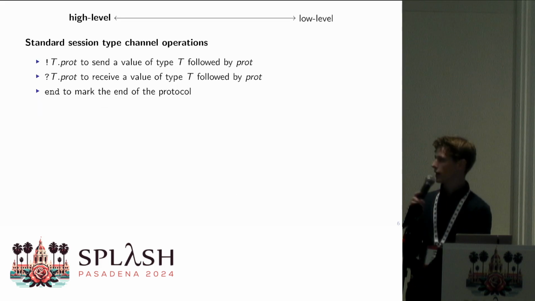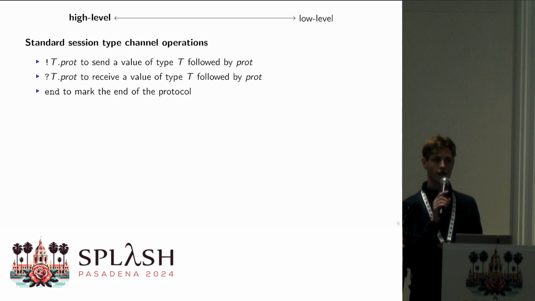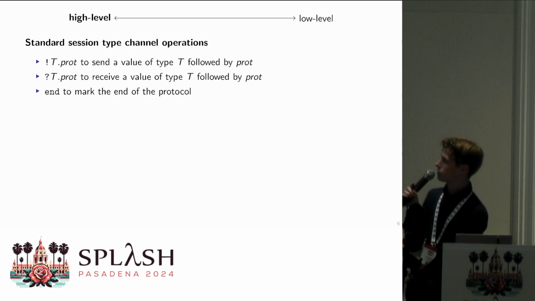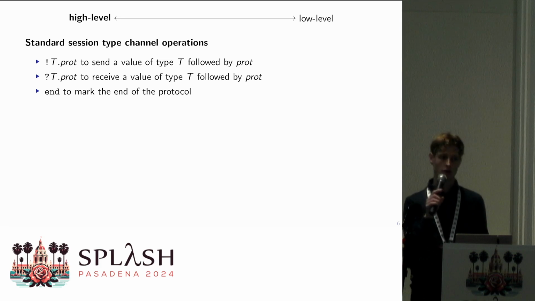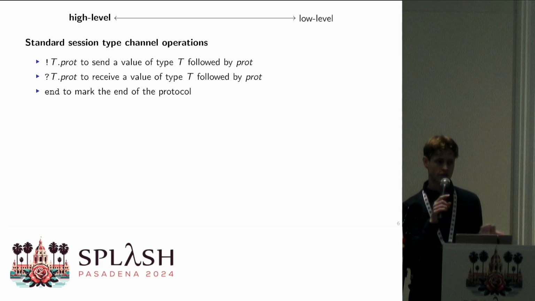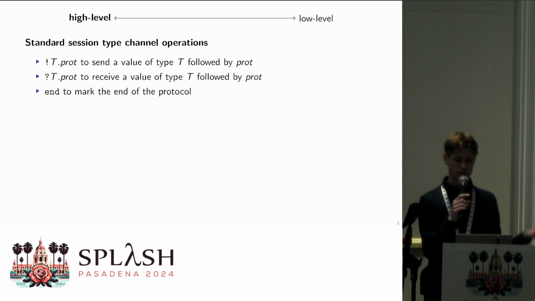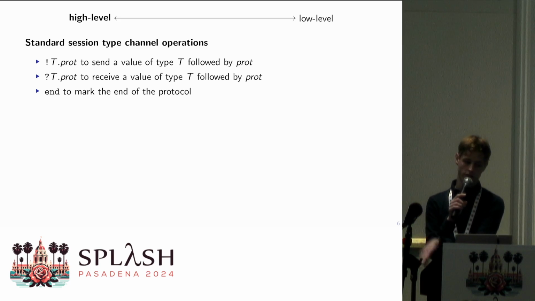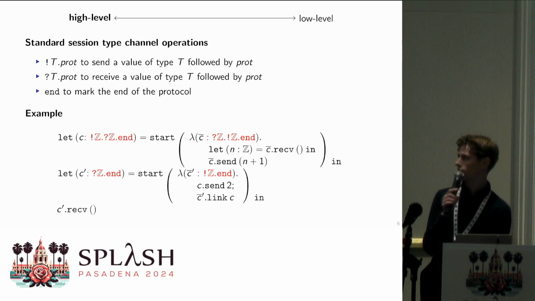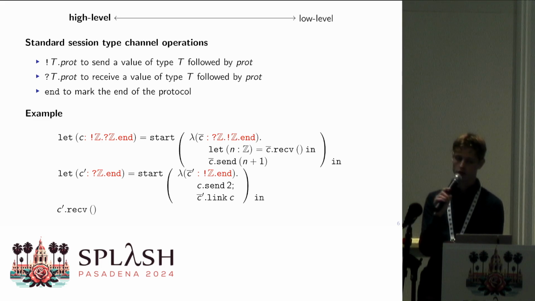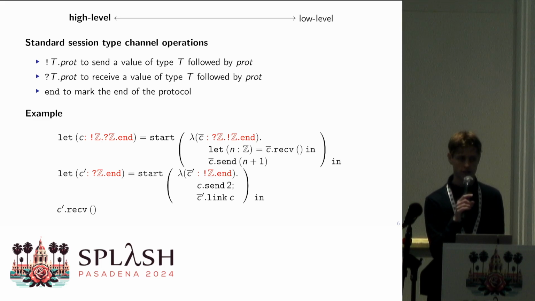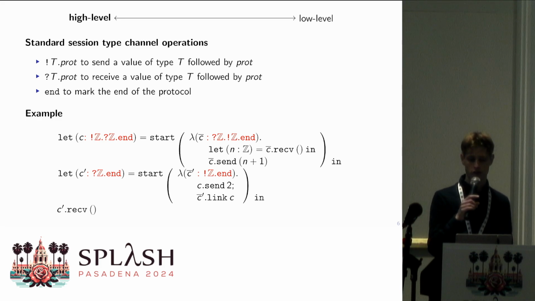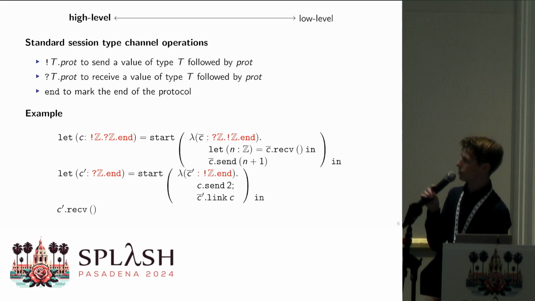We want to add some form of protocol, so for this we use standard session types, which consist of these 3 kinds of constructors for types. We can say that we're going to send a specific type with an exclamation mark, we can receive a specific type with a question mark, or just mark the end of a protocol. If we annotate the example from before, we can say, for instance, that for the channel C, first we're going to send an integer, and then we're going to receive an integer, or for C prime, we're only going to receive an integer.